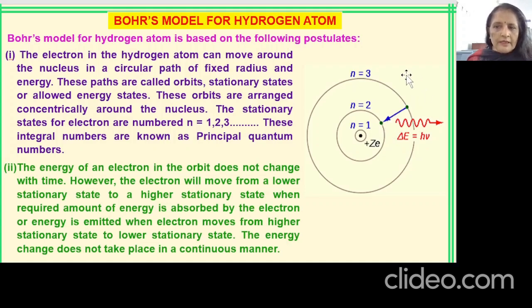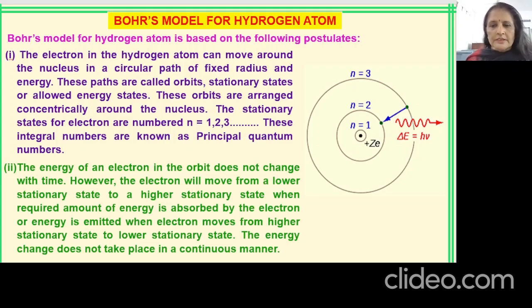On the contrary, if the electron comes from the third level to the first level, it will give out an extra amount of energy. That energy will be given in terms of a photon, as I have just explained. So delta E is equal to h nu. Planck's equation will be applied here to find the change in energy, that is delta E. So the electron does not radiate or give energy all the time while moving in its orbit. It absorbs or emits energy only when it leaves its orbit. Until and unless it is in its own orbit, the energy of the electron is fixed.